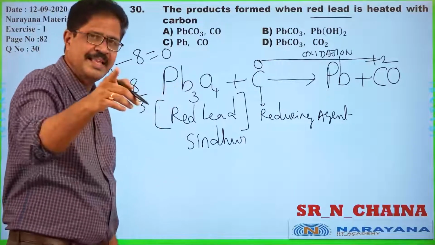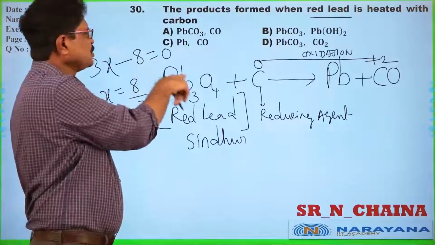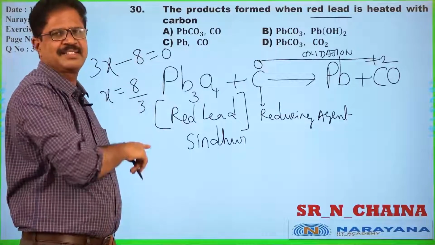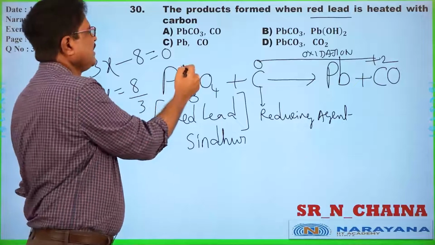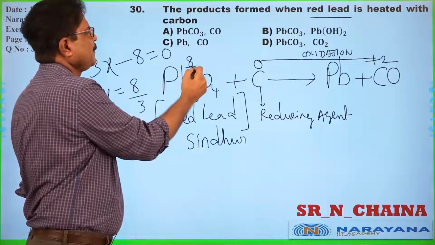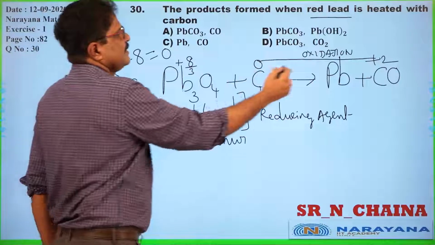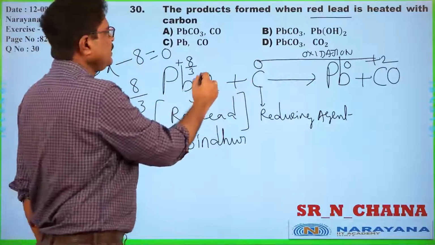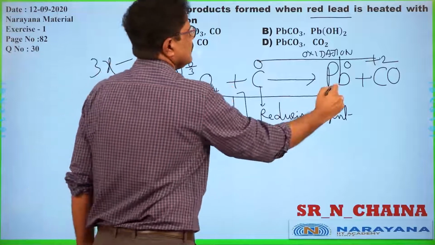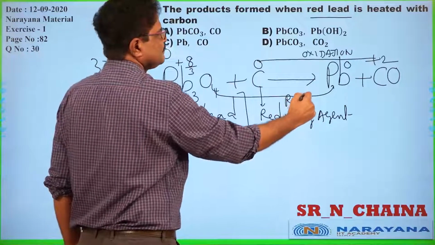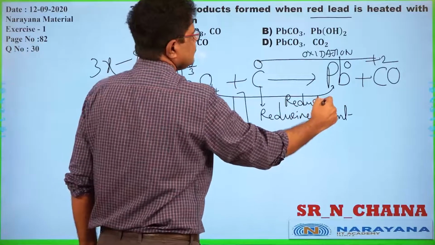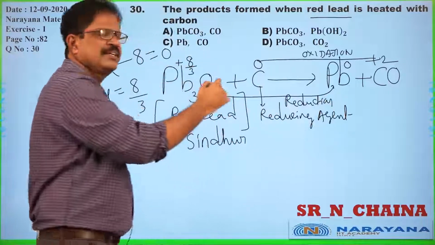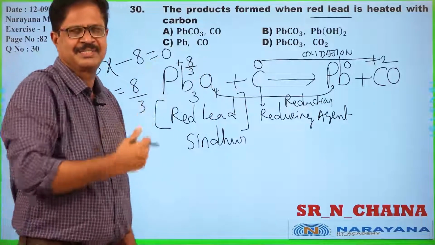So here lead is carrying plus 8 by 3. Here it is carrying 0, the elementary state. So Pb3O4 is undergoing reduction, and carbon is undergoing oxidation.